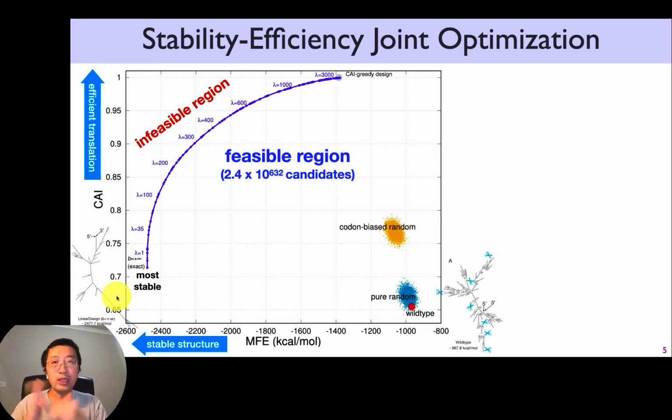But that's only one of the 2 dimensions. That's the x-axis, the free energy. You want the lower free energy, the better, or the most stable possible. But that's only one of the 2 dimensions. The other dimension we're going to consider is the translation efficiency.